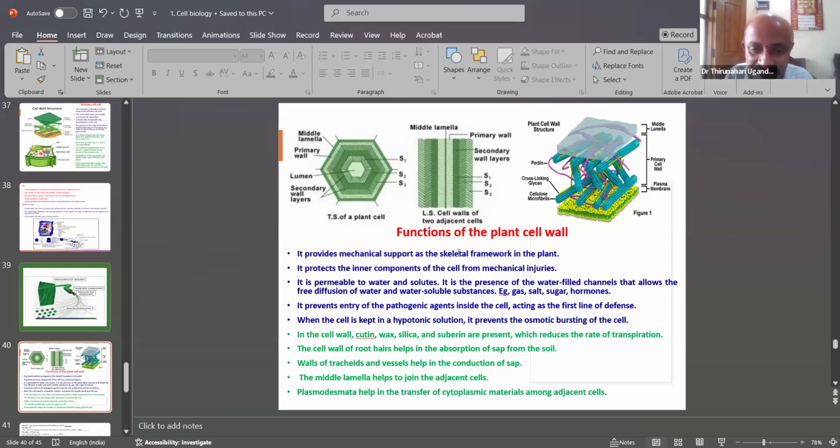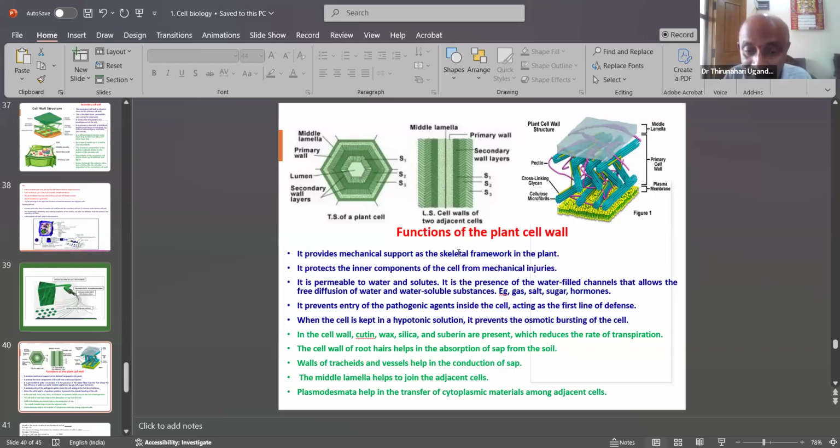The walls of the tracheids and vessels help in the conduction of sap. Examples are Borassus flabellifer, the tallest, and also eucalyptus, whose heights are very great. How is water transferred from the root up? Special types of particles are present. Tracheids and vessels help in the conduction of sap.